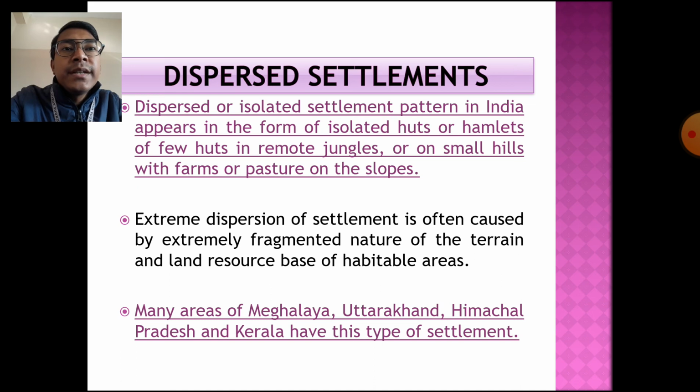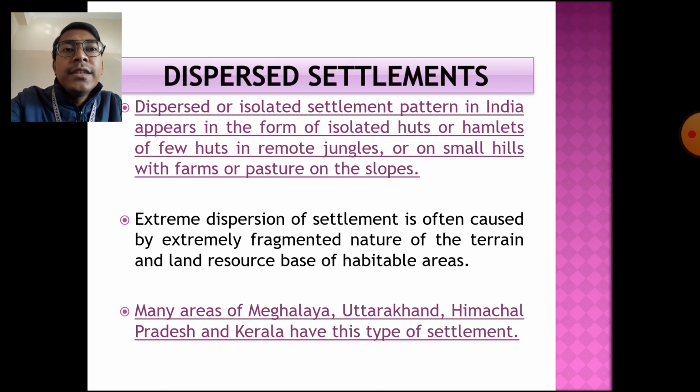See, dispersed settlement and hamleted settlement are quite similar. In case of hamleted settlement, the number of houses is few, but in case of dispersed settlement, the number of houses is very less. Dispersed or isolated settlement pattern in India appears in the form of isolated huts or hamlets of a few huts in remote jungles or on small hills with farms or pasture on the slope.